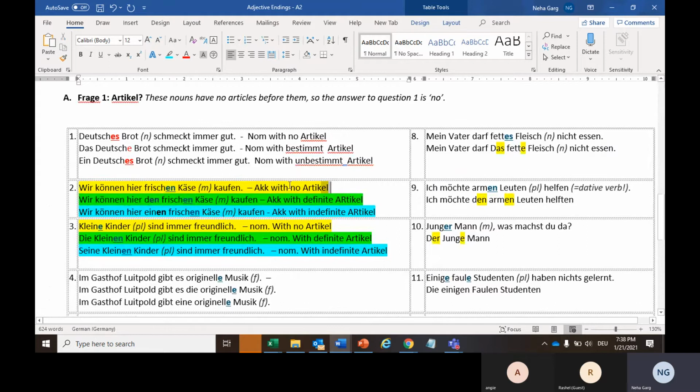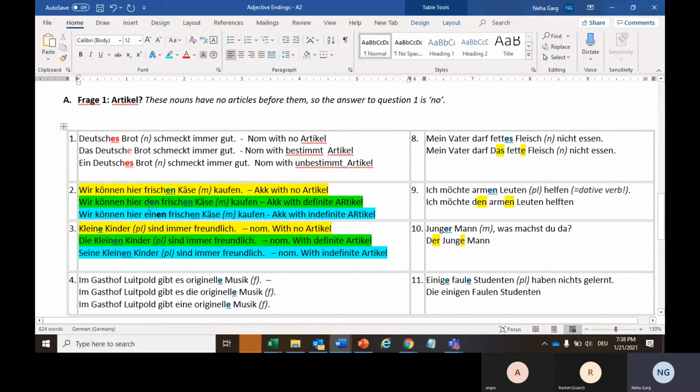So the first, yellow highlighted example is with no article, because here we don't have any article, it's just the adjective. So frisch plus en, which is coming from den, in order to define that this case is masculine. But in the green highlighted sentence we have our adjective and our bestimmt, definite article. So here an extra en, and then an extra en with the adjective also.